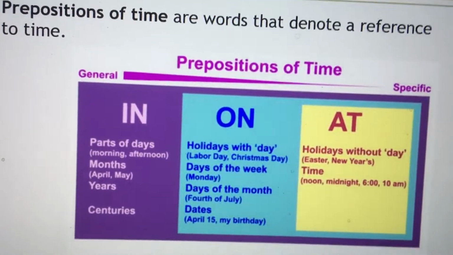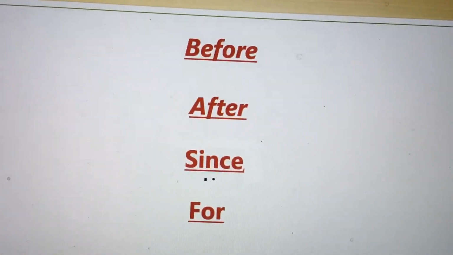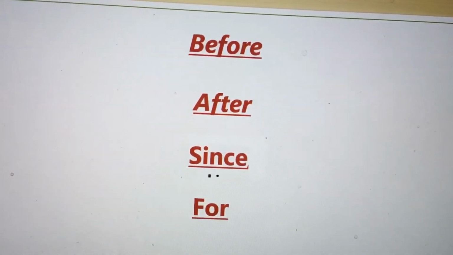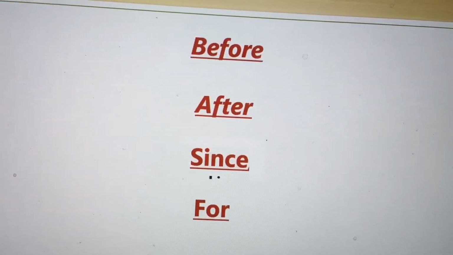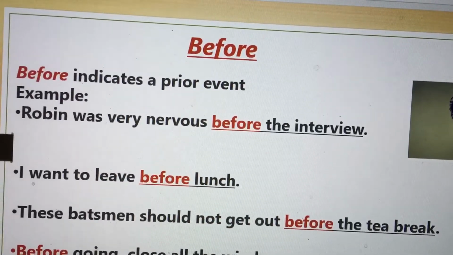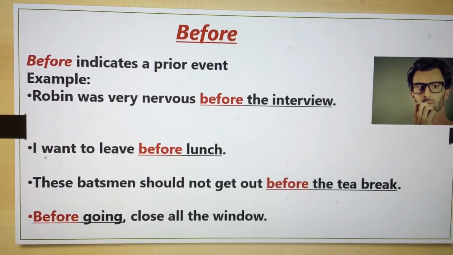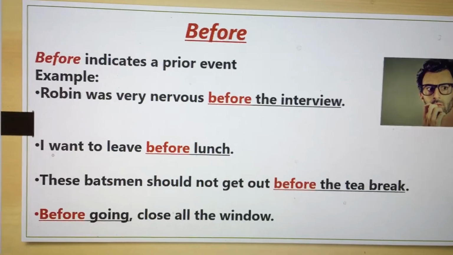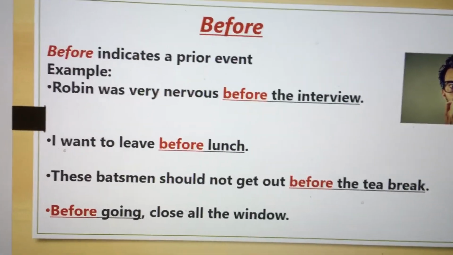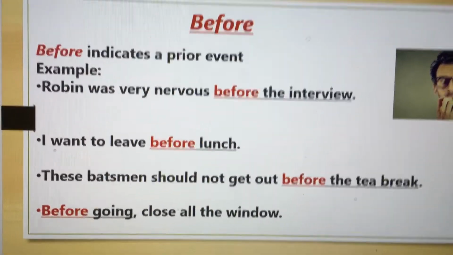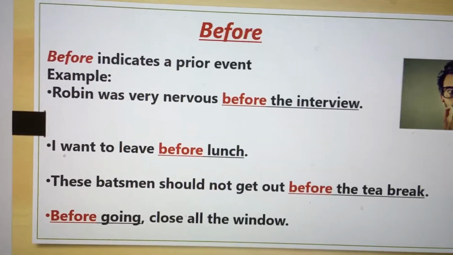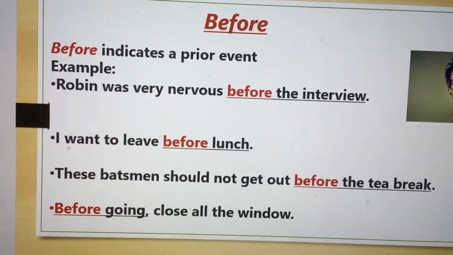Those are before, after, since, and for. So we'll go one by one. Before. Before indicates a prior event. Prior event means the event that happened earlier. So prior means earlier. Before indicates a prior event.